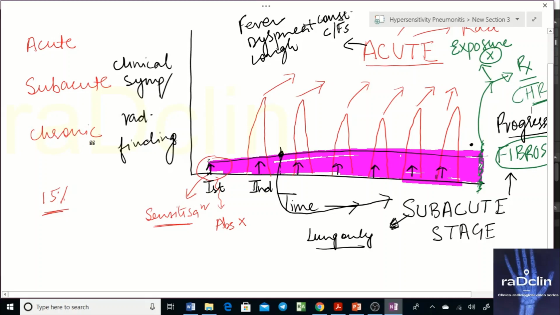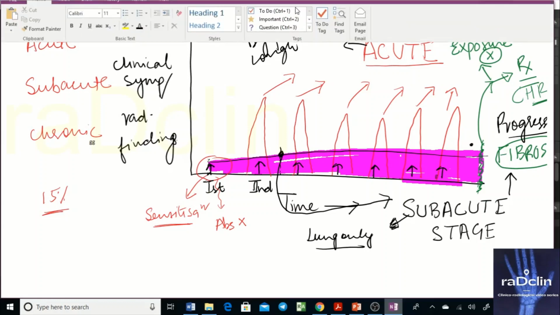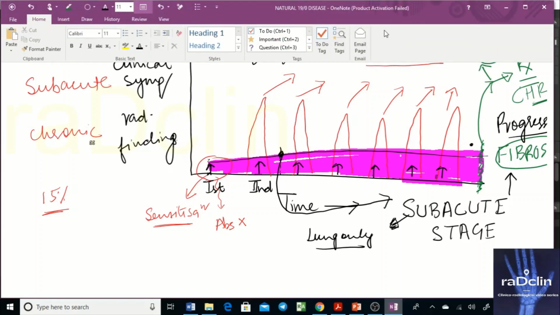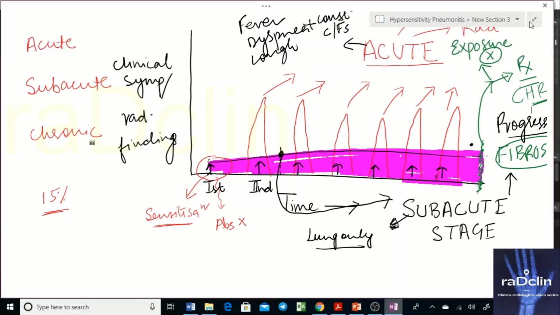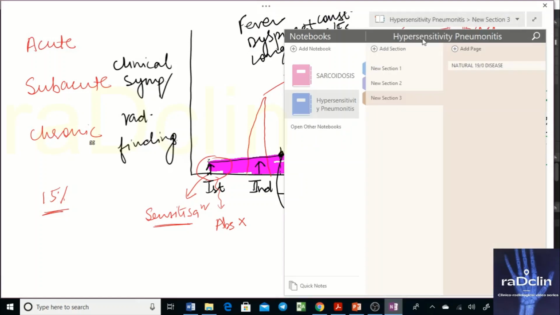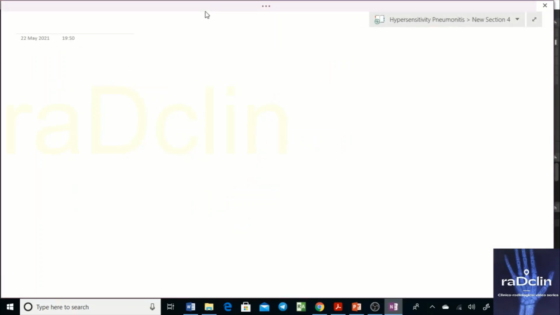Now let's enter radiology. What we're going to discuss about radiology is the chest X-ray findings as well as the HRCT findings, and these will be discussed in association with the histopathological findings because they have an important role in understanding these particular findings. So when we enter radiology,